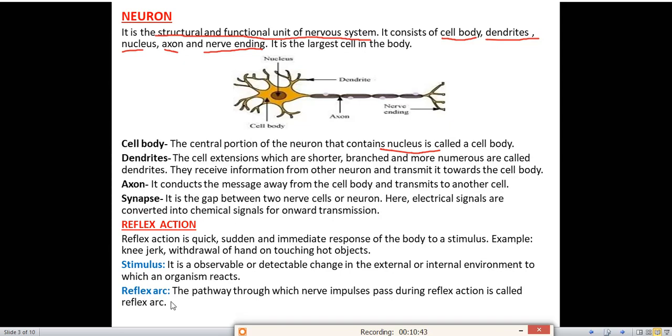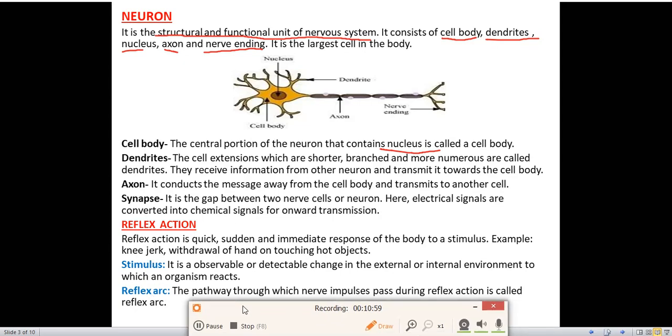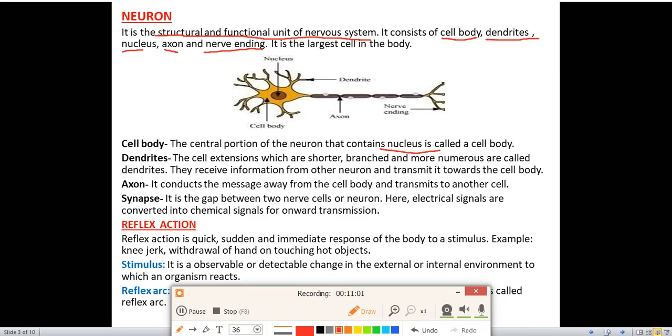Next one is reflex arc. The pathway through which nerve impulses pass during reflex action is called reflex arc. It is the pathway or the passage through which nerve impulses pass during the reflex action. So these definitions are very important for your 1 mark questions. You can write the definition of stimulus, write the definition of reflex action.